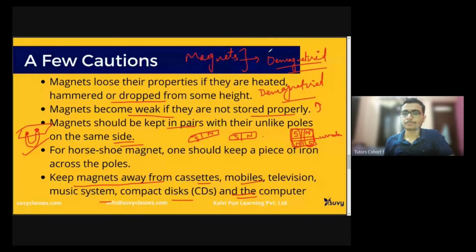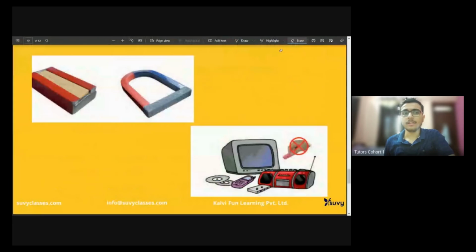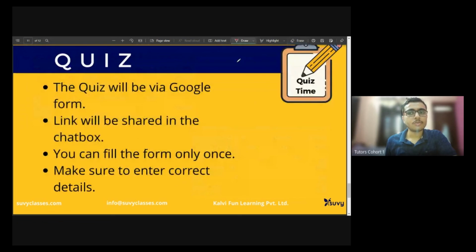Okay, sir. Yeah, it's very simple. Now, as I said, you can keep magnets in pairs. They can have a small wooden block in between, and you should keep a horseshoe magnet with an iron piece over its ends. And products like TVs, radios, CDs, or mobiles should be kept away from the magnet. Right, now we have reached the end of the lecture.